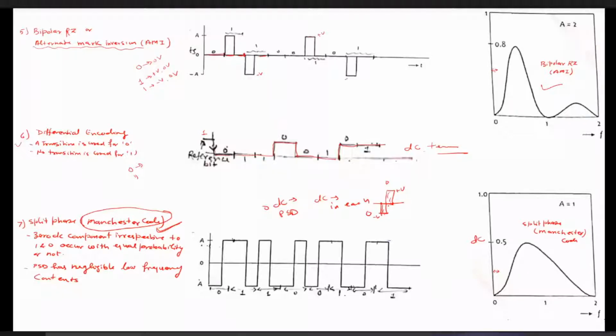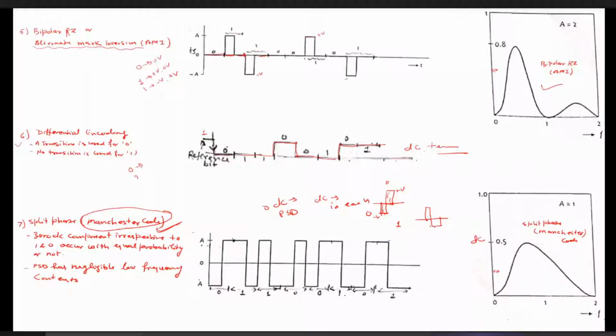Since we get the DC value 0 per each bit, it does not matter whether the number of ones or zeros is more. Our DC term will always be 0 in the Manchester code. And if there is a 1, then in the first half we represent it by plus V volt, and in the next half of the bit, we represent it by minus V volt. So this is called Manchester coding.